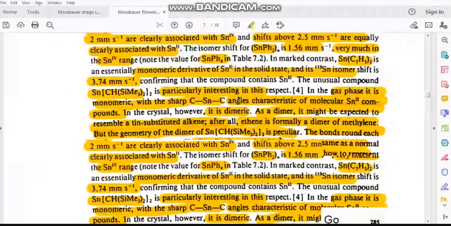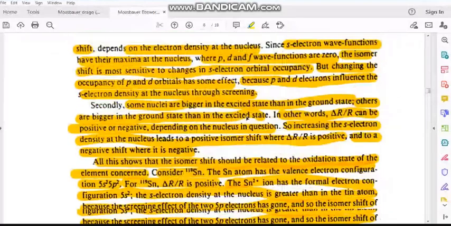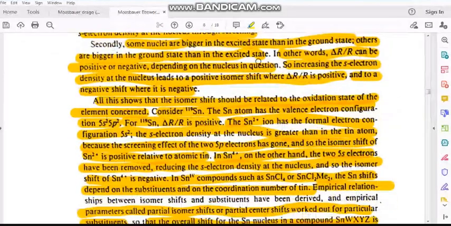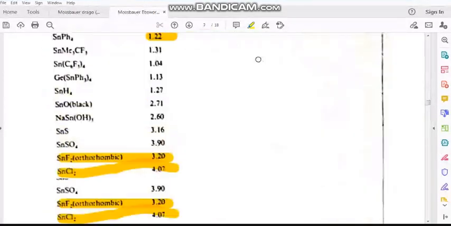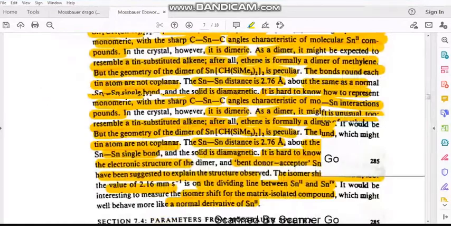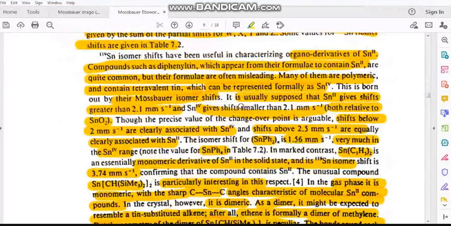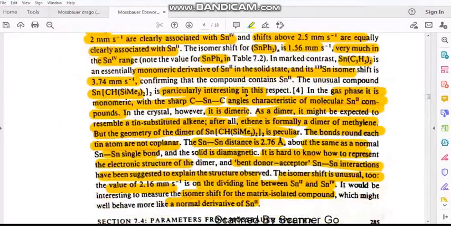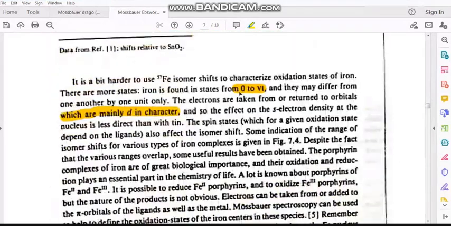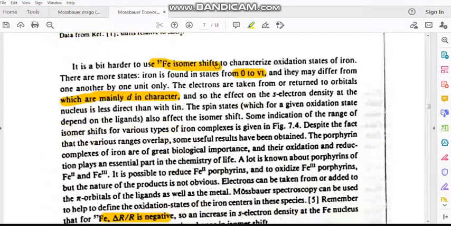Whatever you have seen, this is one example. It's based on delta R by R being positive. Another example is where delta R by R is negative. If you change the oxidation state, it's directly affected by the s electron density. So another example is the iron complex, that is, the iron-57 isomer shift.